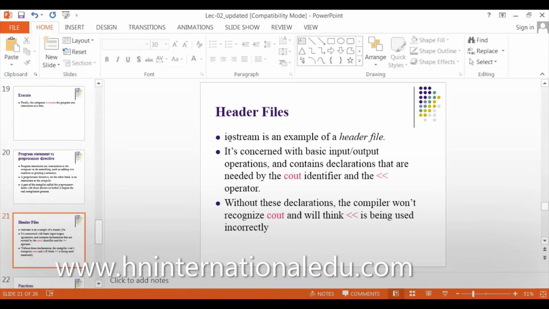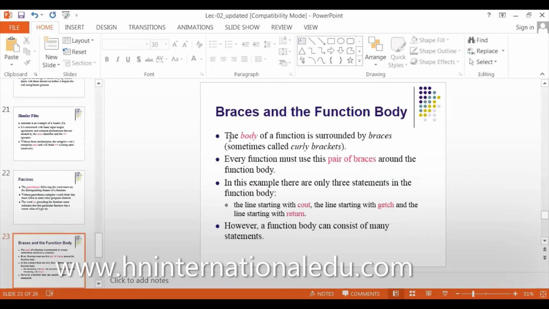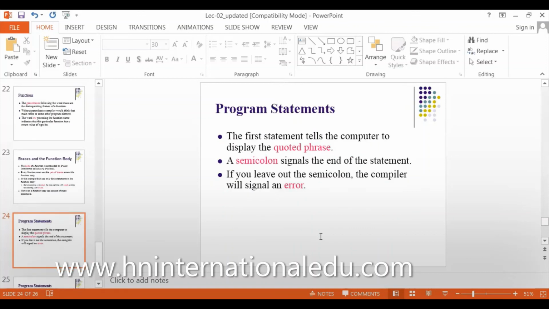There are different functions, and we will discuss functions later. Programs use some braces, and some numbers are used in braces. You will learn about it when you start programming. Okay, this is about C++.